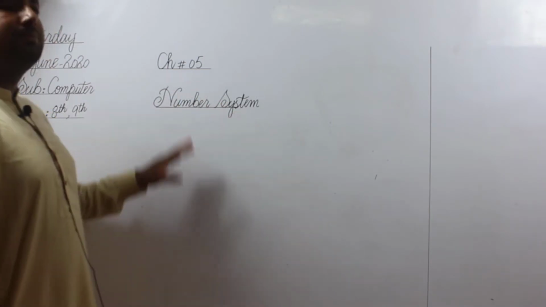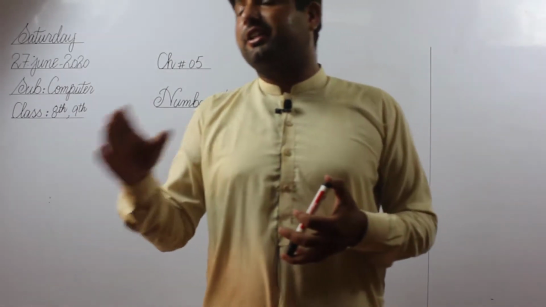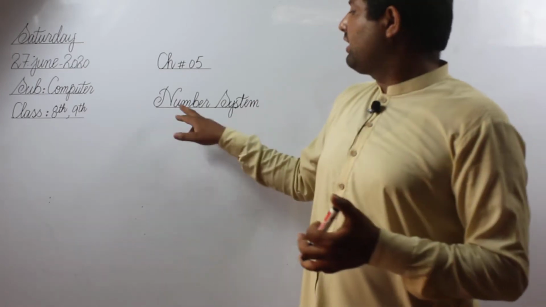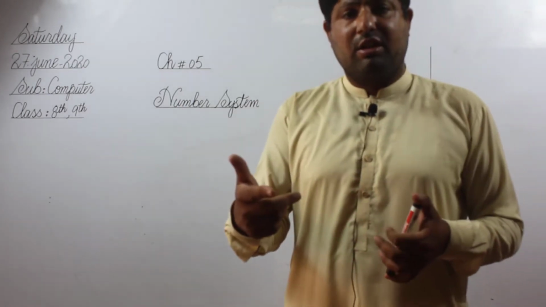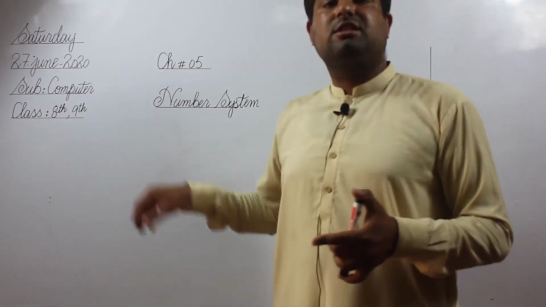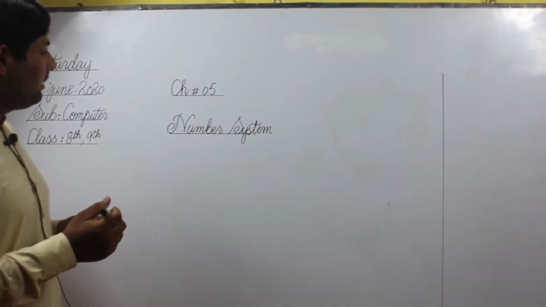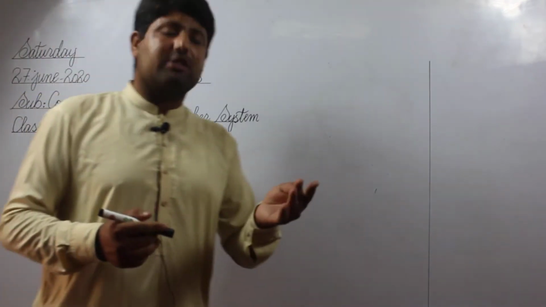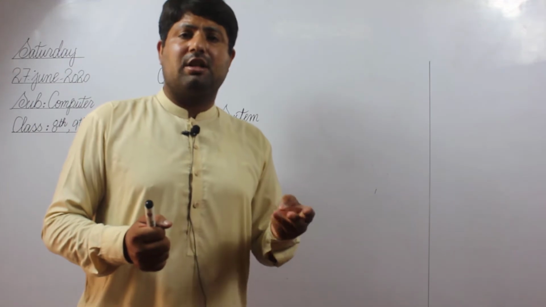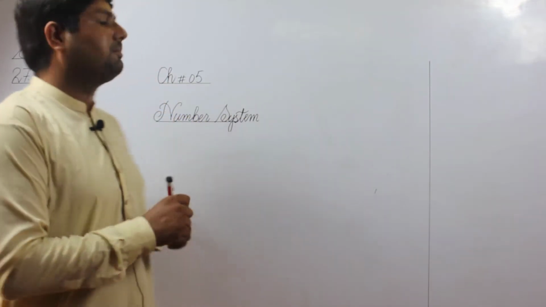What is number system? Students, number system is a process which can understand the digits in different forms. I explain in another sense: number system is a process to write and understand the different forms of digits. There are four types of the number system. First type is binary number system, second type is octal number system, third type is decimal number system, and fourth type is hexadecimal number system.